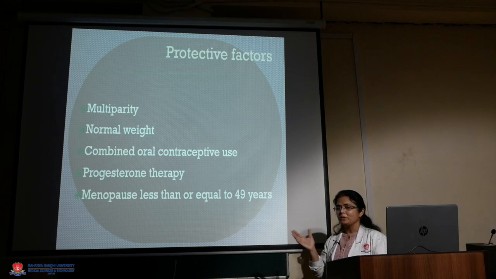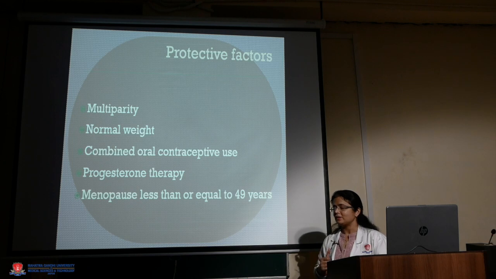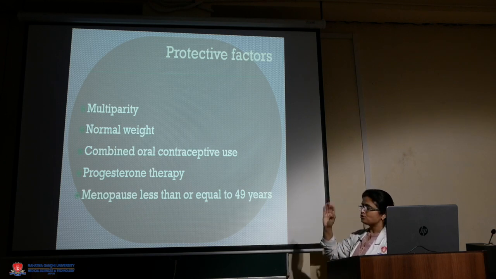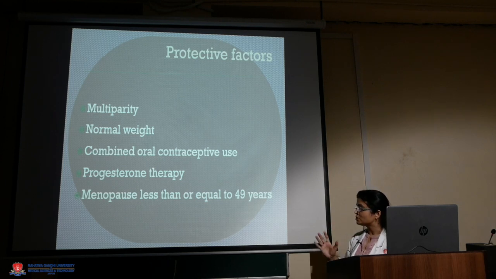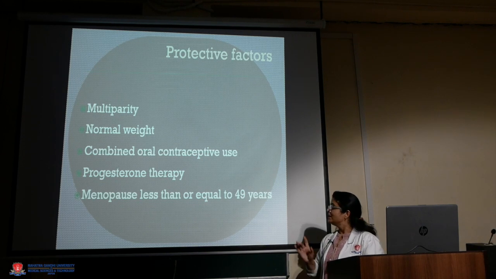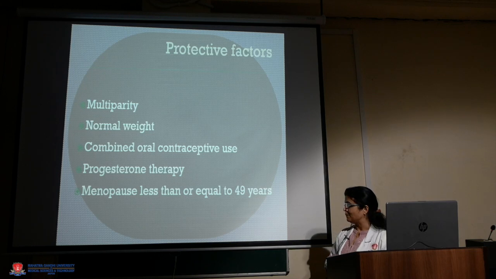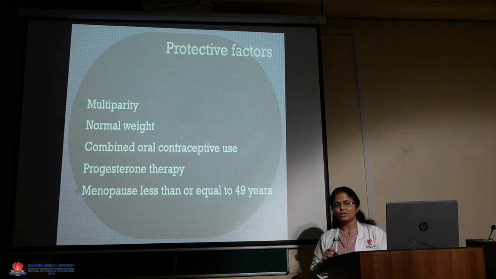Normal weight, because obesity is a risk factor, so normal weight is a protective factor for development of endometrial hyperplasia. Combined OCPs, since they have both estrogen and progesterone, have a protective effect on the endometrium rather than unopposed estrogen, right? Meaning that the estrogen which is not opposed by the progesterone is a risk factor for development of endometrial hyperplasia.